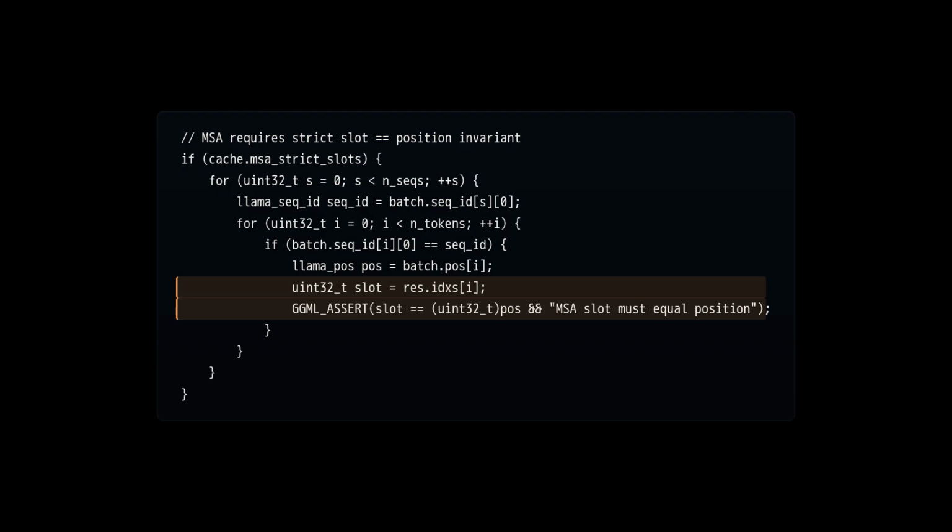MSA introduces a strict invariant. Cache slots must exactly match token positions. This is enforced during batch application. If we're in MSA strict mode, the code walks through each sequence and asserts that every slot equals its corresponding position. This guarantees that blocks are anchored to absolute positions in the cache, which is critical for MSA's block selection logic.